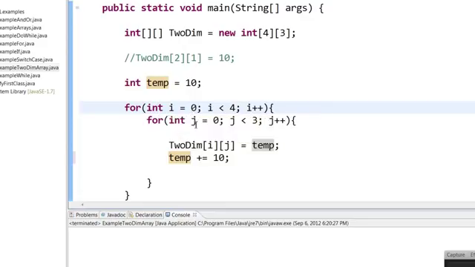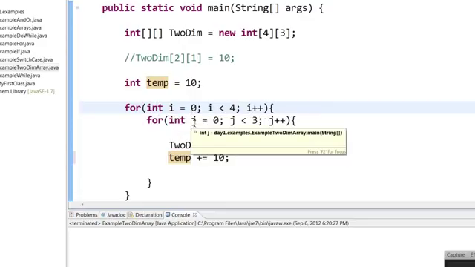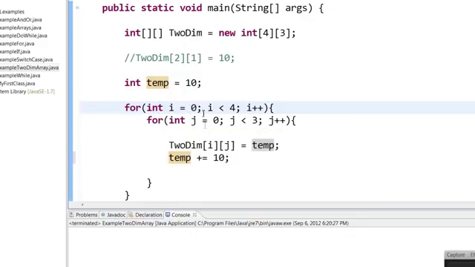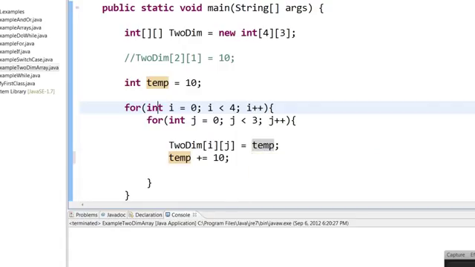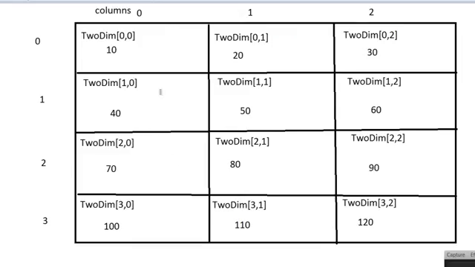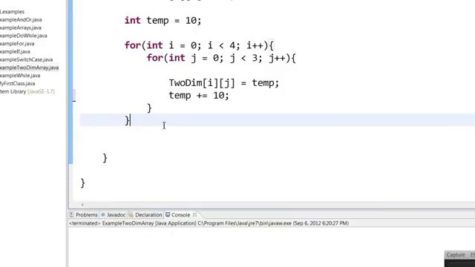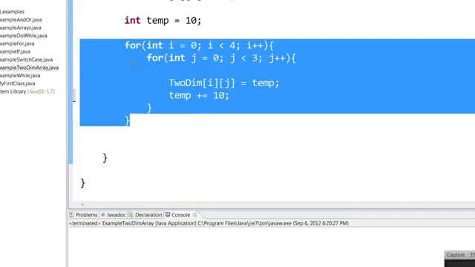So now it will once again come back to this j, and j will start at 0 because now i is 1 and there will be a fresh j loop. So here it will be two-dimensional of 1 comma 0, and that will be the temp value. It will take the latest temp value. So once that entire loop is done, it will fill up these boxes with these numbers. Suppose you want to see the printout, you can always redo this.